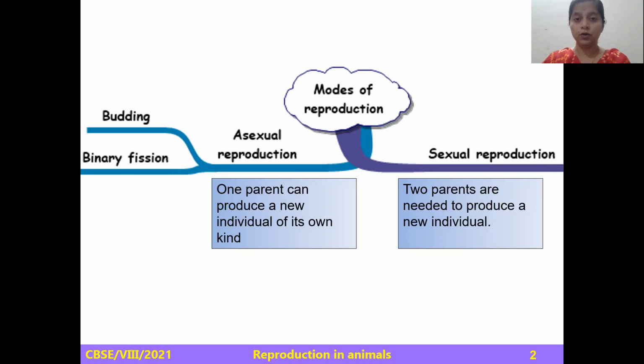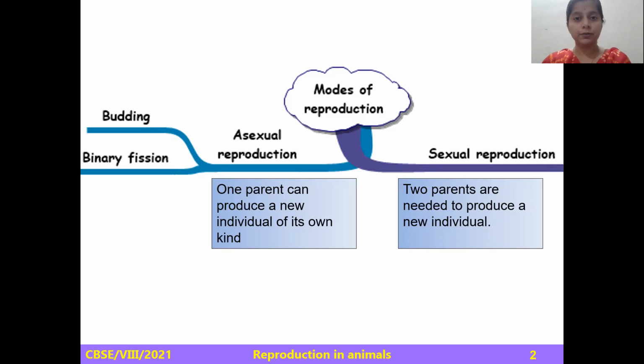In asexual mode of reproduction, there is no fusion of the sex cells, that is, the gametes. But in sexual mode, the fusion of the male and the female gamete is mandatory. There is no fertilization in asexual mode of reproduction, but in sexual, fertilization occurs.